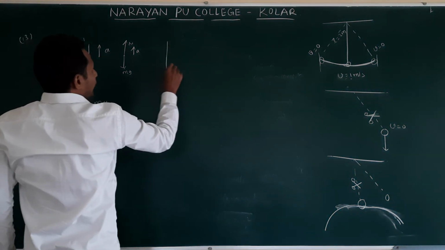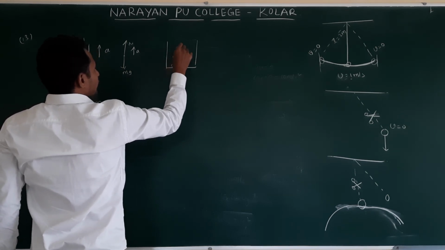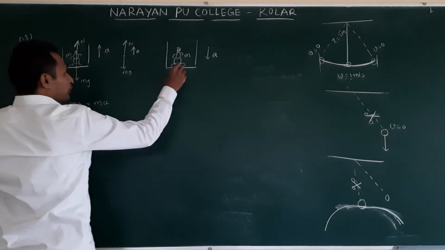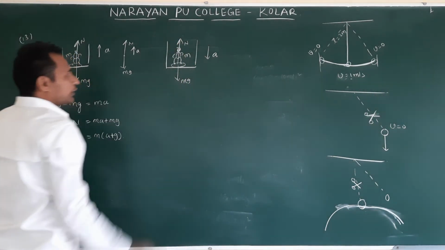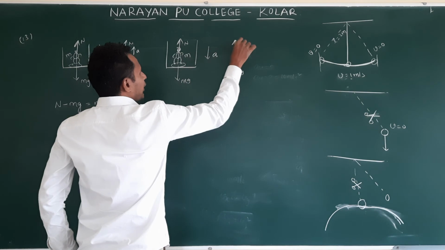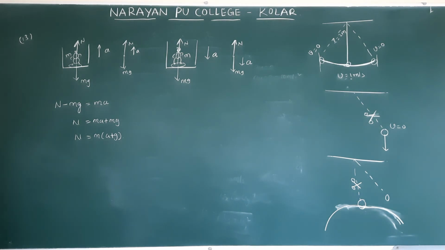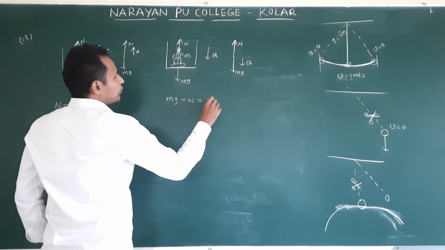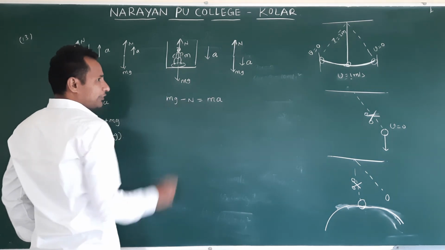Second case, same lift, the person is standing on the weighing machine, person mass m, now accelerating down. Same forces: mg acts downwards, normal reaction acts upwards. In the free body diagram, mg acts downwards, normal reaction acts upwards, and acceleration is downwards. Acceleration is in the mg direction. What does that mean? mg is dominating. So mg minus N is equal to m into a. This net force is equal to ma. We are calculating N. Clear?